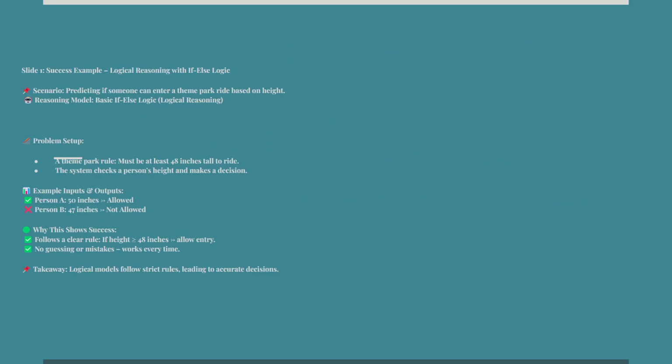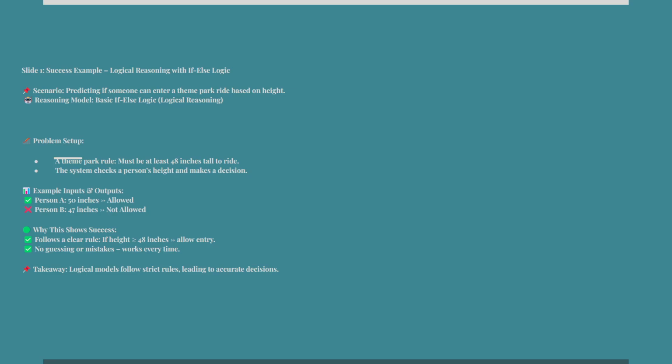So, here's an example of one of the reasoning models. We have here a scenario which is predicting if someone can enter a theme park ride based on height. This is basic if-else logic, so using logical reasoning. The theme park rule is you must be 48 inches tall to ride.